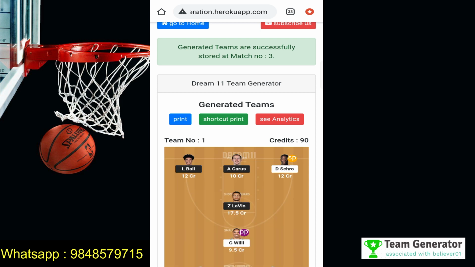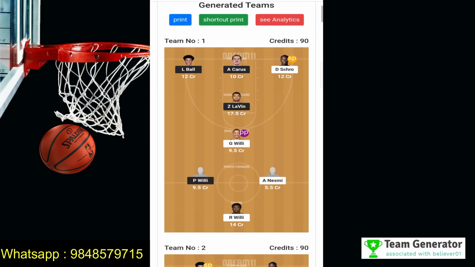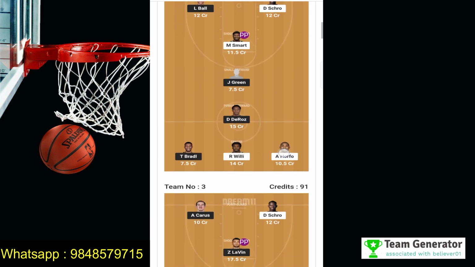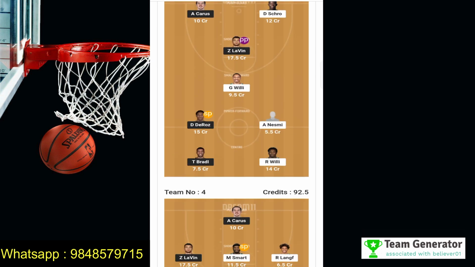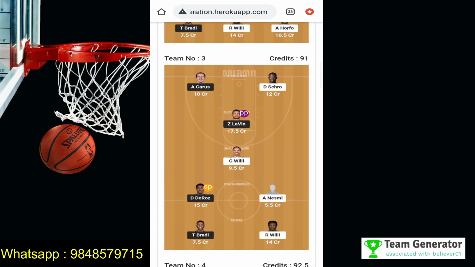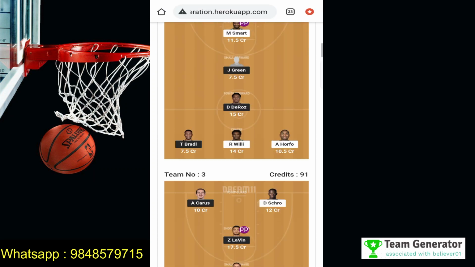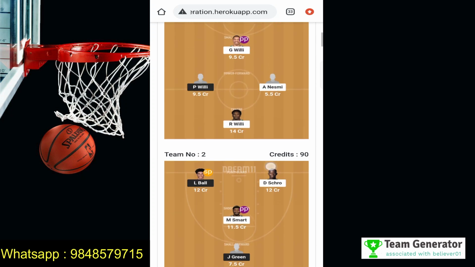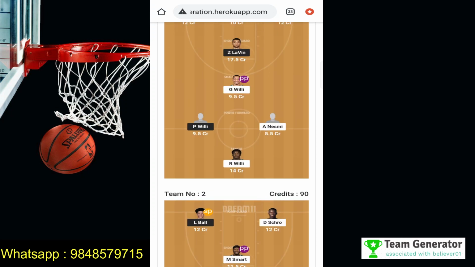So you can see the generated teams are successfully stored at match number 3, and all these teams are very accurate teams. You can see they are basketball teams, and captain and vice captain are also there. You can see SP and PP are also there, and all these teams are completely based on Dream11 rules and regulations.